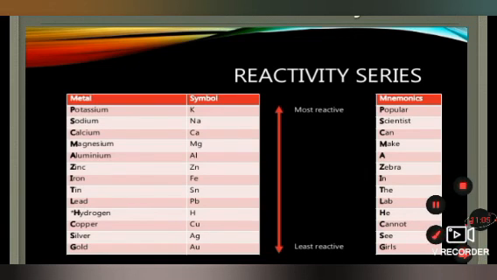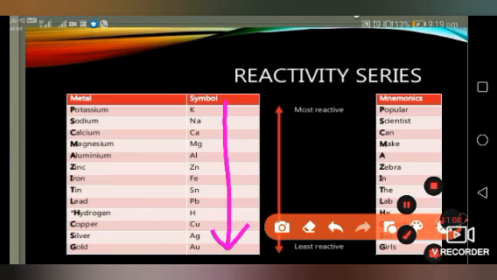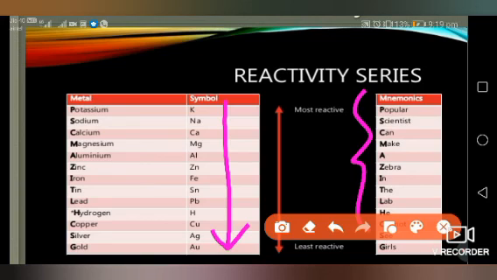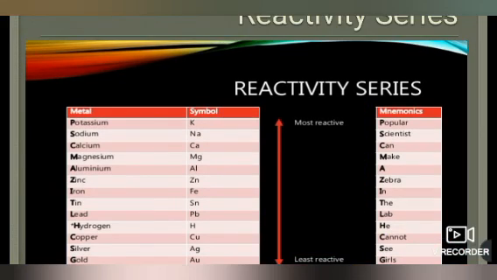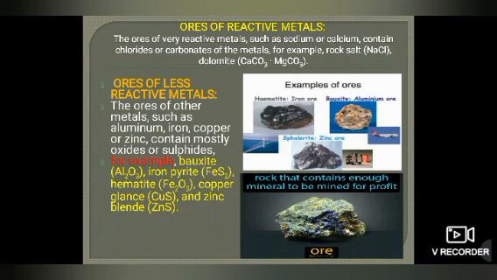So if you need to keep these reactivity metals in your mind, you need to learn this mnemonic: popular scientist can make a zebra in the lab, he cannot see girls. Next, once you know the reactivity, then according to reactivity you need to extract the ore.